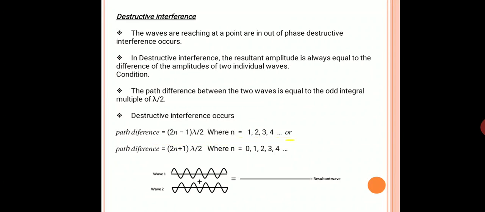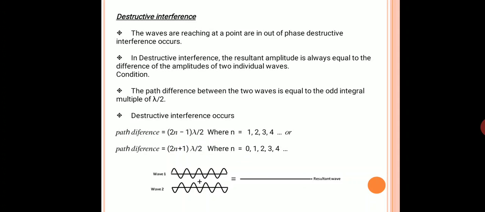The path difference in destructive interference may be expressed in two forms. If the n value starts from 1, then we can use the formula path difference equals (2n minus 1) lambda by 2. If the n value starts from 0, then the condition for destructive interference is (2n plus 1) lambda by 2.